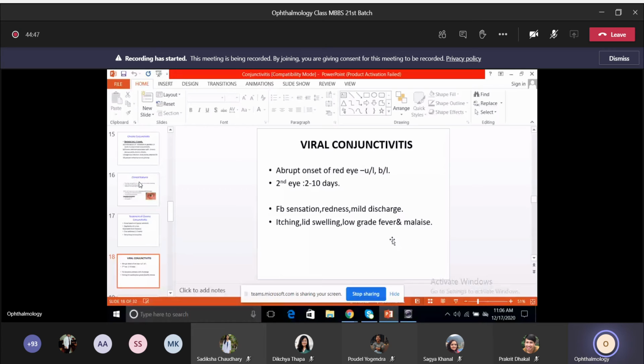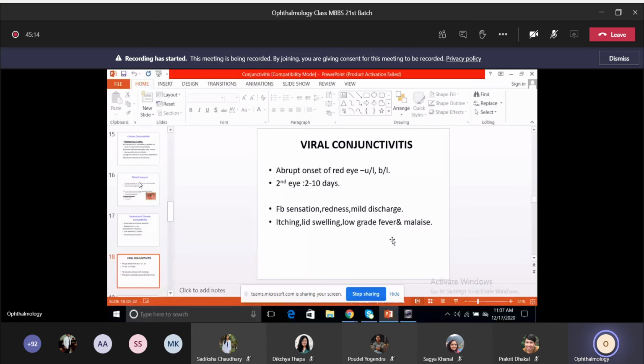Viral conjunctivitis is either unilateral or bilateral, and the second eye can usually get involved in a period of 7 to 10 days. So mild discharge, mild redness, not that much congestion or hyperemia compared to the acute or the hyperacute bacterial conjunctivitis.